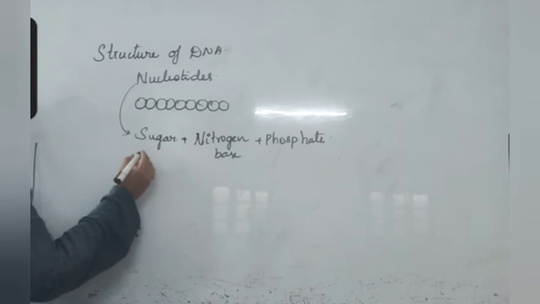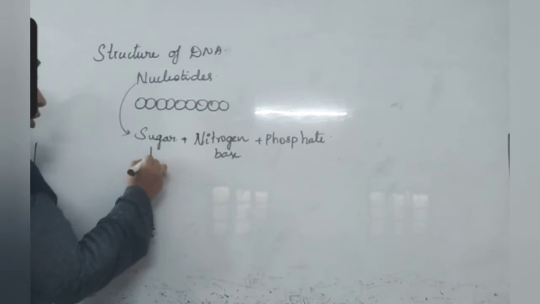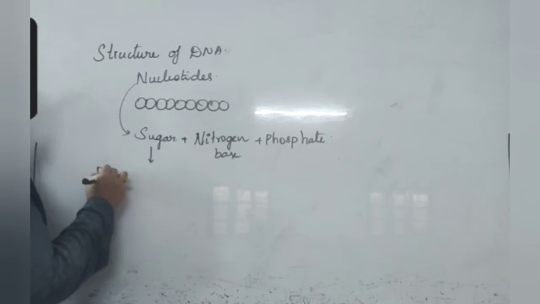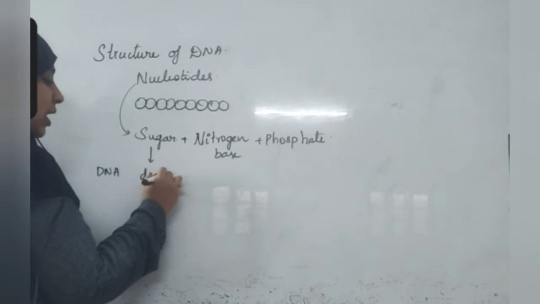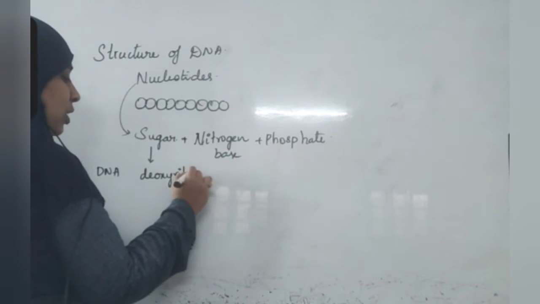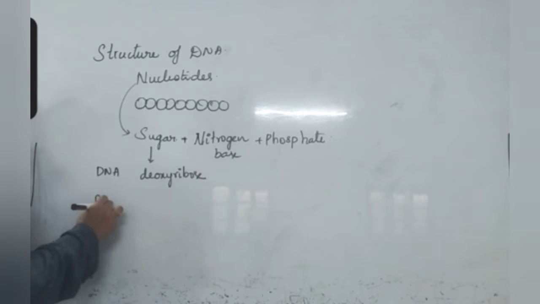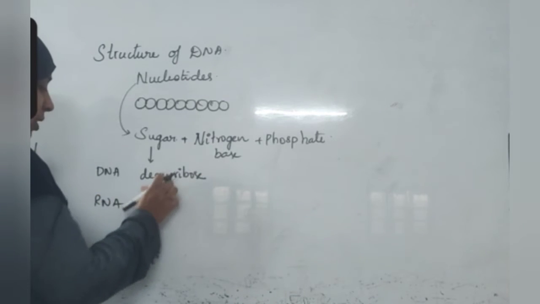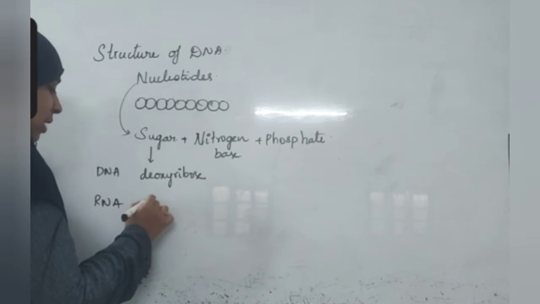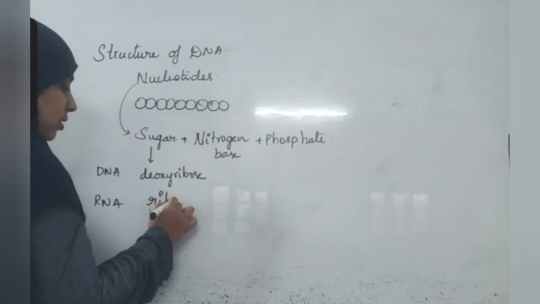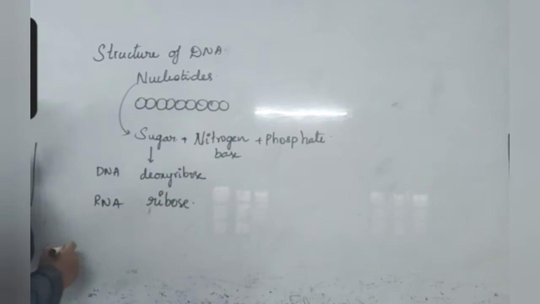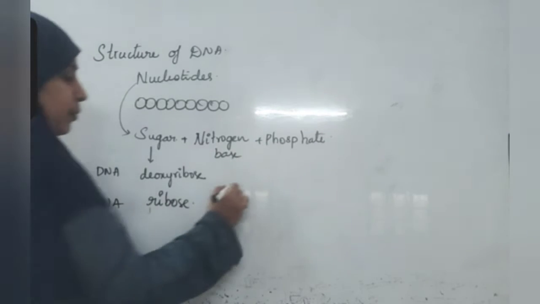The sugar molecule that is present in DNA is deoxyribose, whereas the sugar molecule that is present in RNA is ribose. What is the difference between ribose and deoxyribose? One single oxygen molecule. So what is the structure of ribose?